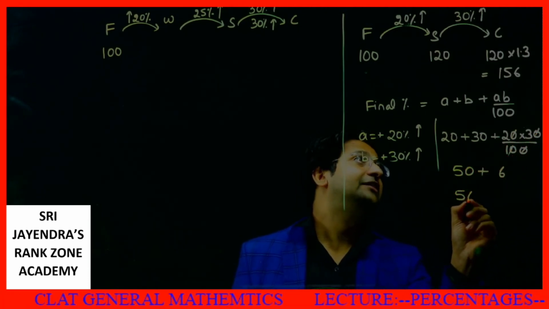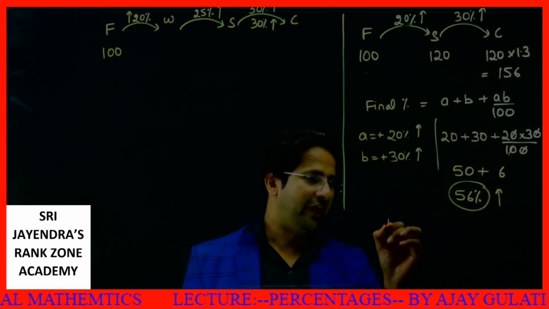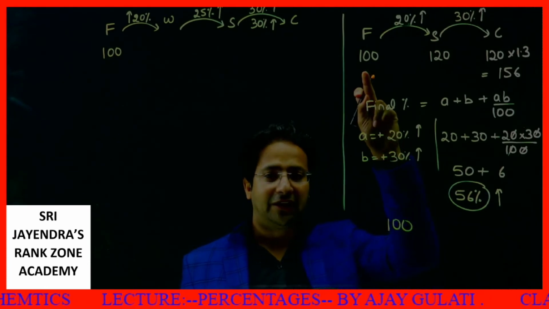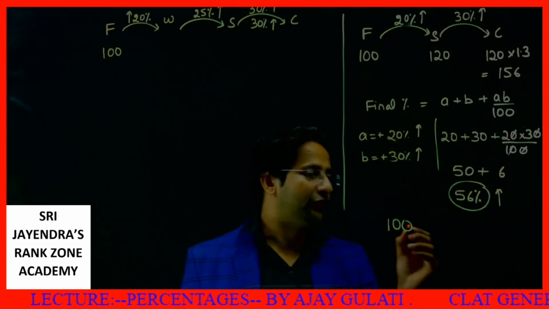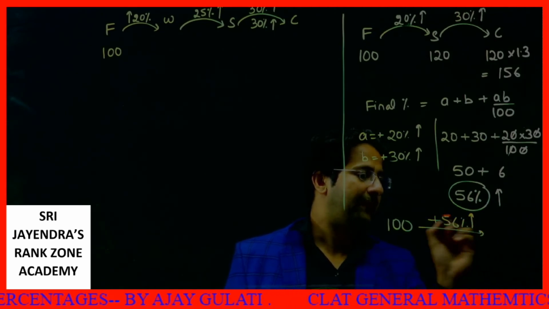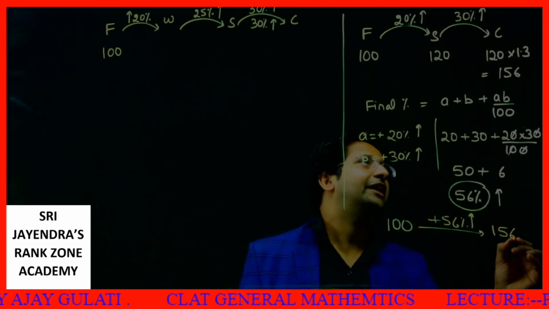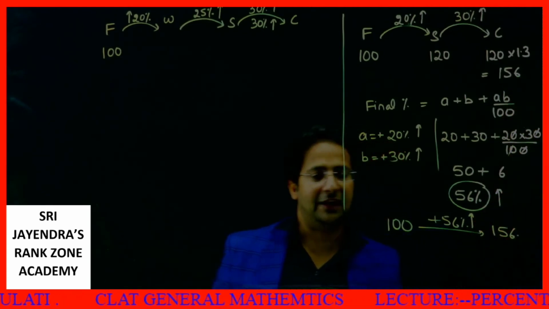Our final increase is 56%. 56% increase means what? For the factory, this particular thing was 100 rupees. It increases by 56%. So it becomes how much? 156. It's again the same value. I hope everyone can analyze this thing.